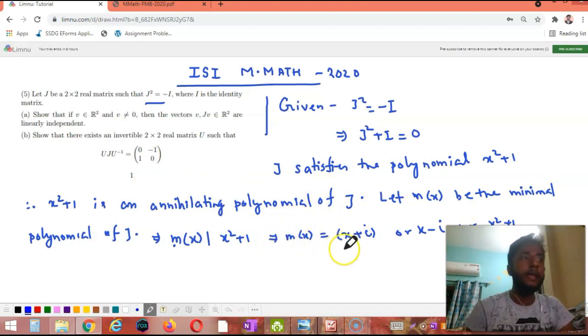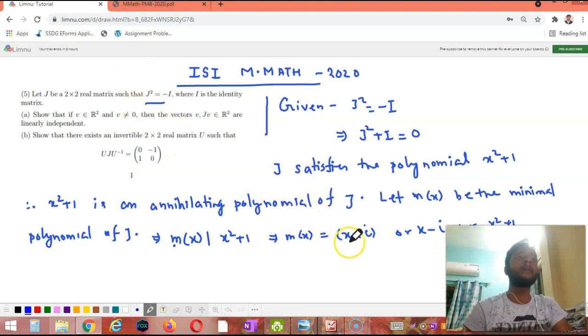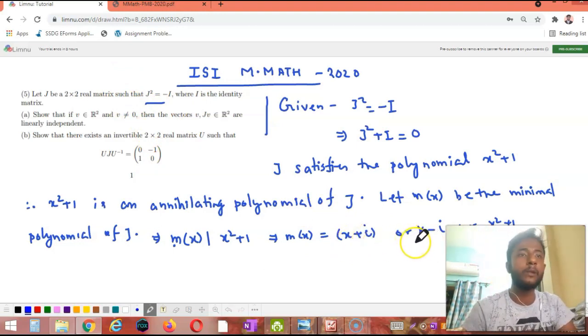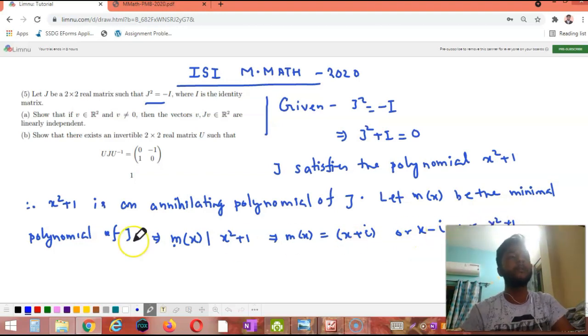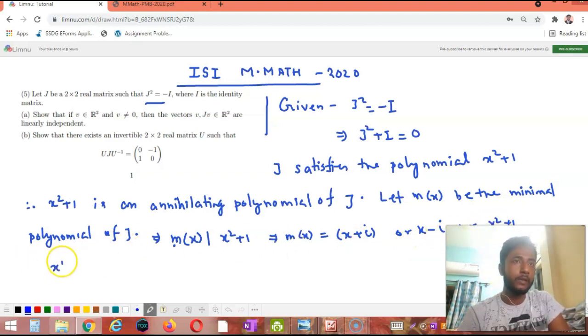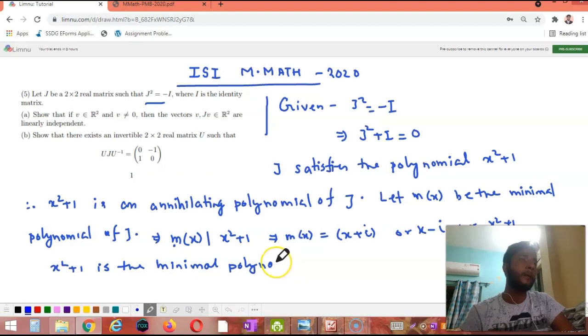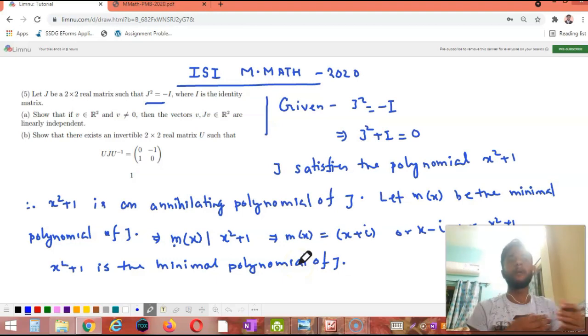Now x plus i and x minus i cannot be the minimal polynomial of J. Why? As J is a real matrix, x plus i is not a minimal polynomial of J, and x minus i is also not a minimal polynomial of J. So we can say that x squared plus 1 is the minimal polynomial of J.